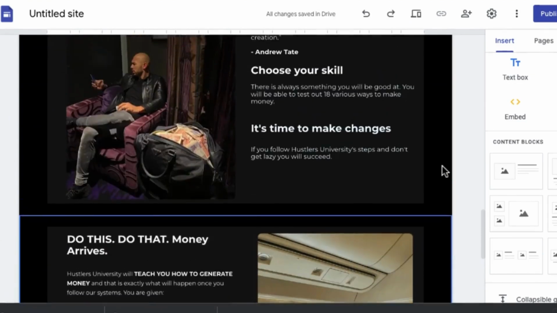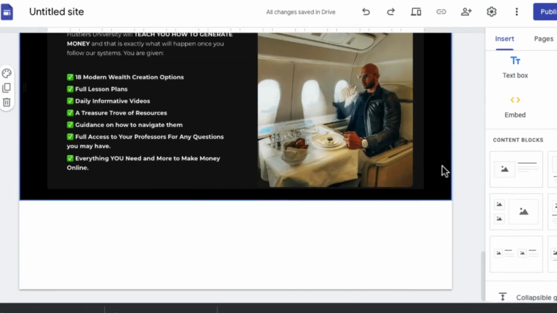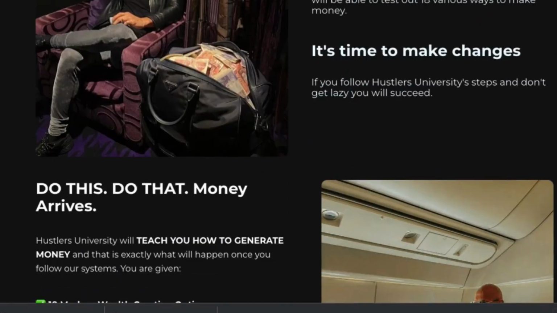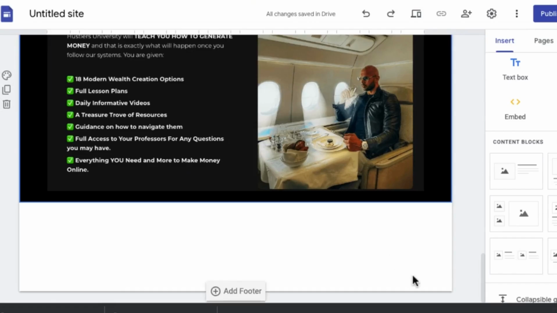So we have this on our website, right? We have all this on our website. And I'm going to come over to the Andrew Tate website just to make sure we have everything, right? So we have all these screenshots. You don't need to copy the exact same thing on the website. Make sure the website looks like the original, right?